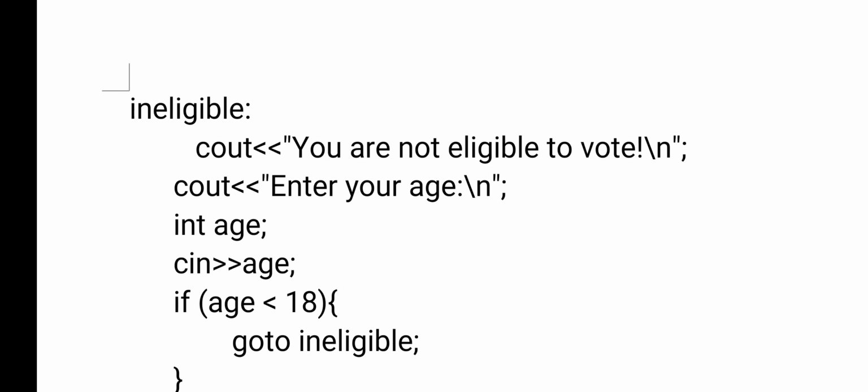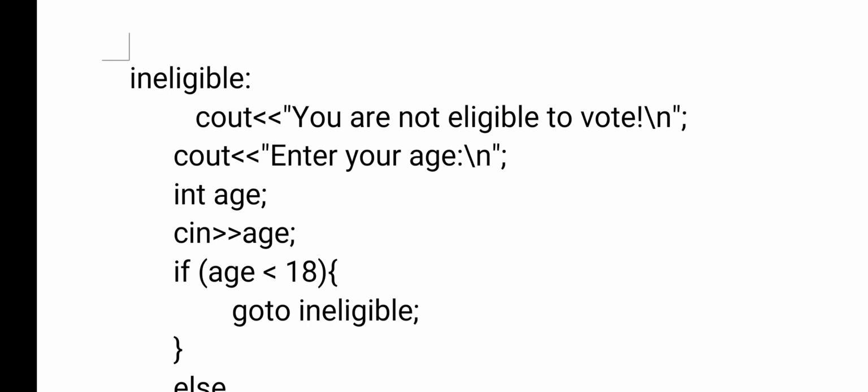So when the condition is true, the user moves from the current location to that particular label. If you want the user to move to a particular section, there you need to use the go to statement: go to and the name of the label.